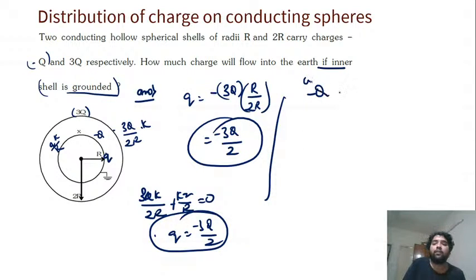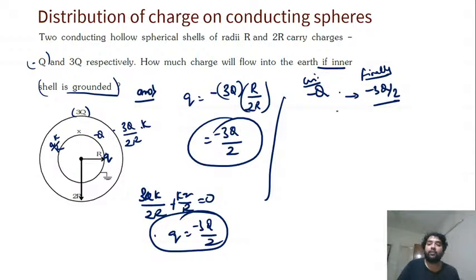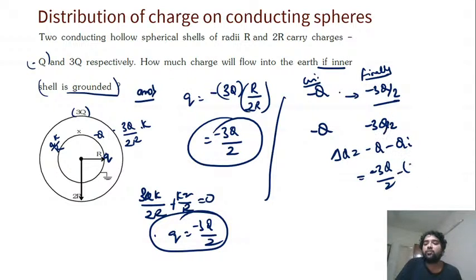Now the initial charge is minus Q and finally it is minus 3Q by 2. How much charge will flow into the earth? Here there is minus Q, so if extra charge flows, it becomes more negative. It is going to minus 3Q by 2. What is the change in charge? The change in charge is equal to final charge minus initial charge, which is minus 3Q by 2 minus of minus Q. So the change in charge is minus Q by 2. This much charge has changed; it lost Q by 2 charge. How much charge will flow? The answer is plus Q by 2, no?